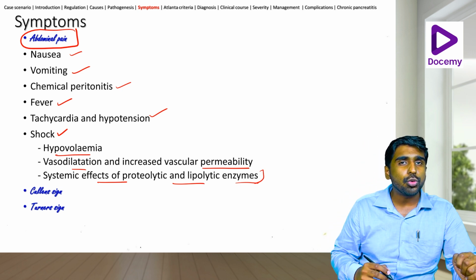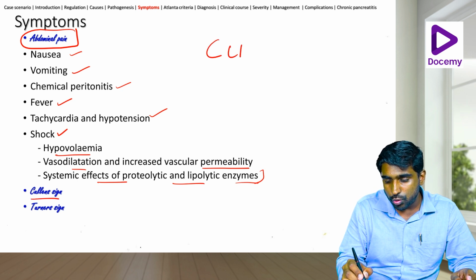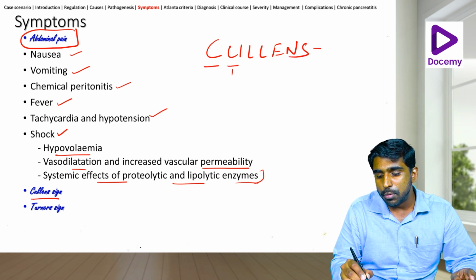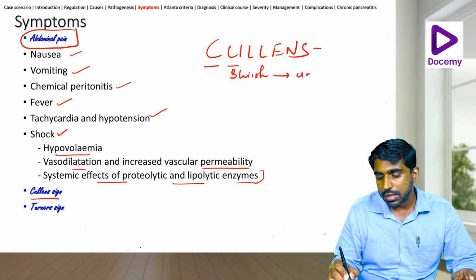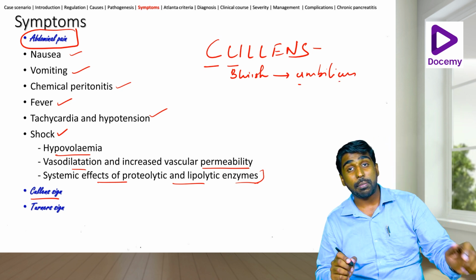Now let's look into two certain terms. Okay, Cullen's sign, C-U-L-L-E-N-S. Okay, it has a C and it has a U. So this is the bluish discoloration around the umbilicus, which has a U and a C in its term. So that is how you remember Cullen's.